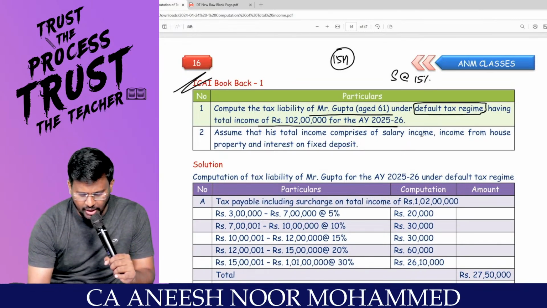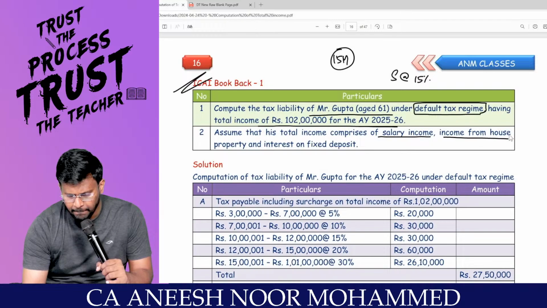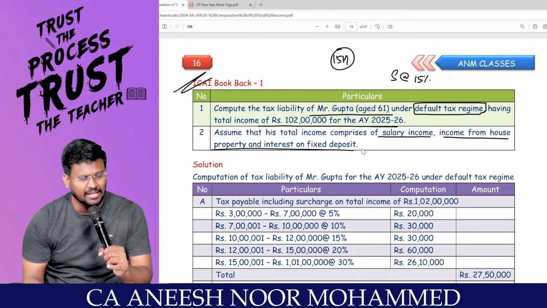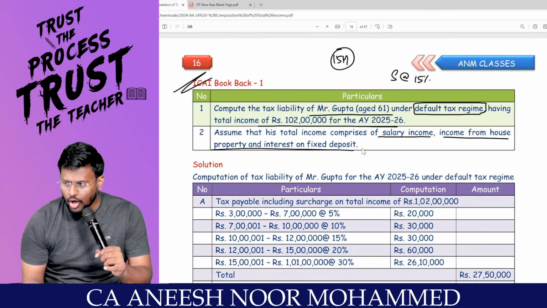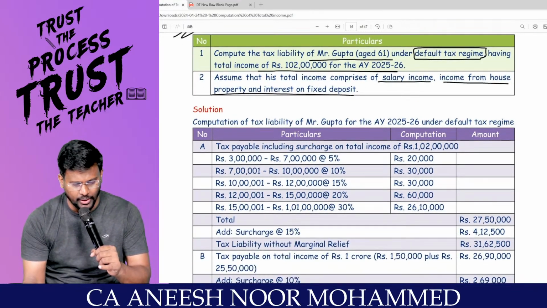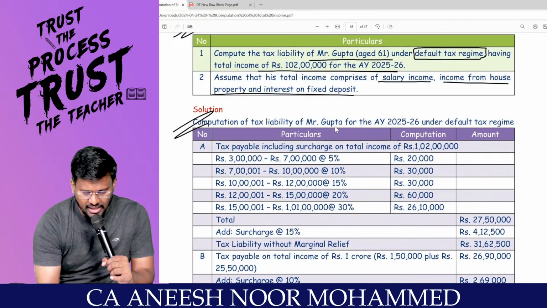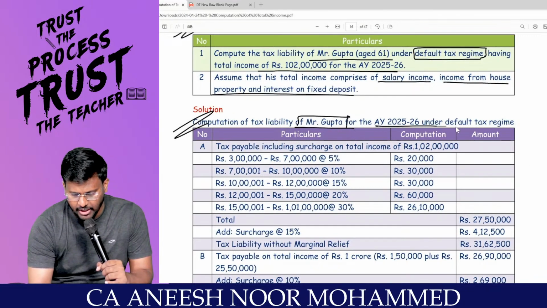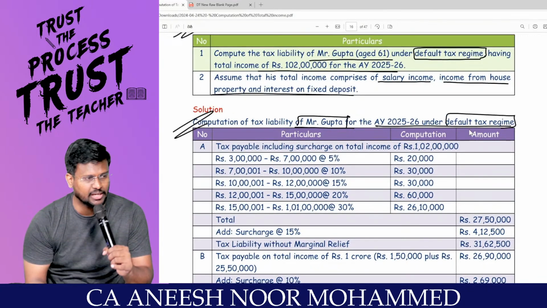Assume that his total income comprises only of salary income, income from house property and interest on FD. That means he does not have any special income. He is having only normal income. Can we calculate? So computation of tax liability of Mr. Gupta for the assessment year 25-26 under the default tax regime.